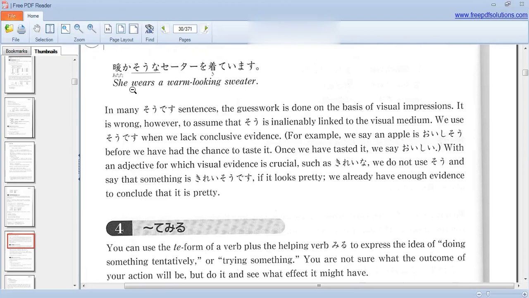With an adjective for which visual evidence is crucial, such as kirei na, we do not say kireisou desu, because if it looks pretty, it is pretty. We already have enough evidence to conclude that it is pretty.